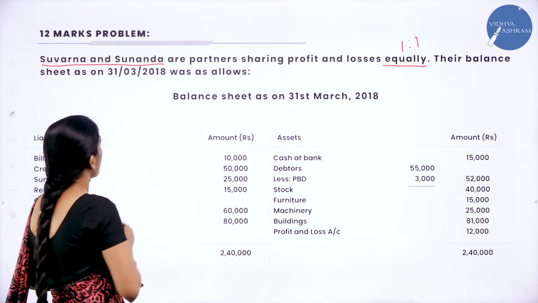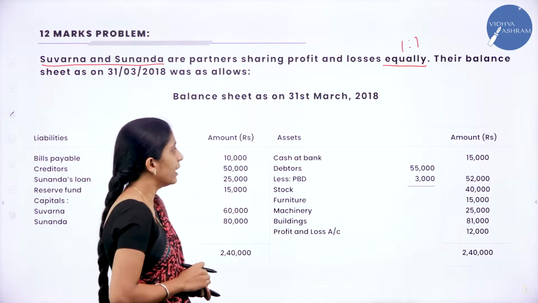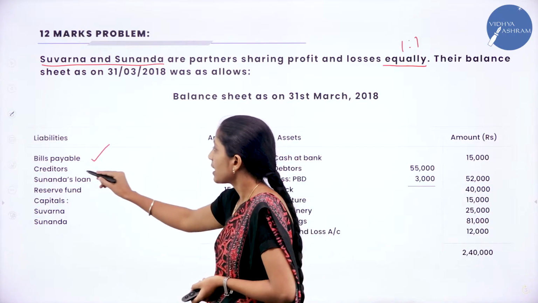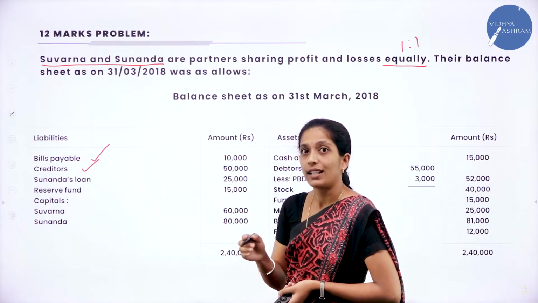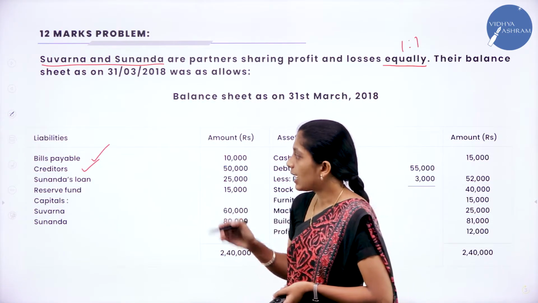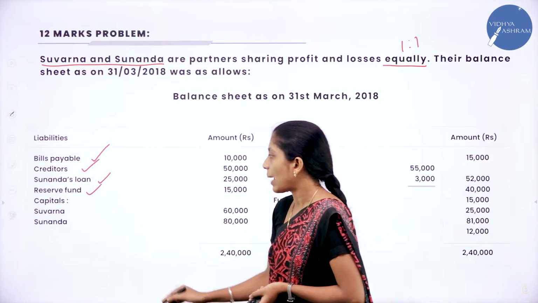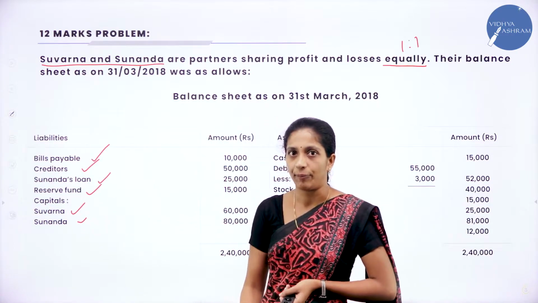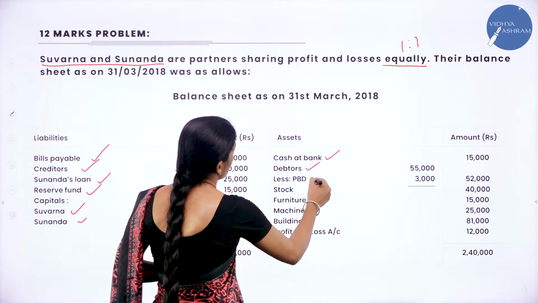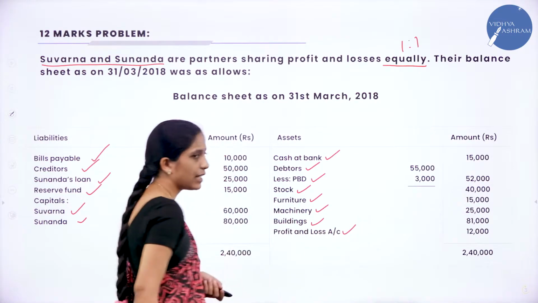Their balance sheet as on 31st March 2018 was as follows. They have given the balance sheet here. Coming to the liability side, we have bills payable, creditors, and Sunanda's loan. Sunanda is a partner and she has given a loan to the business, so it is Sunanda's loan. Next they have given the reserve fund, and the capitals of Suvarna and Sunanda. Now coming to the asset side, we have cash at bank, debtors less PBD, stock, furniture, machinery, building and profit and loss account.